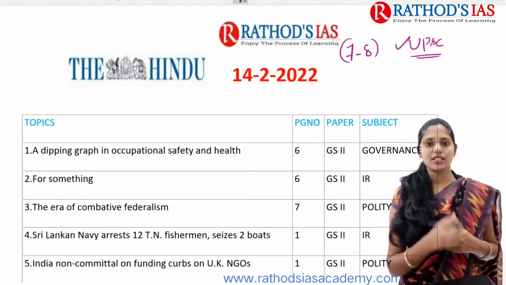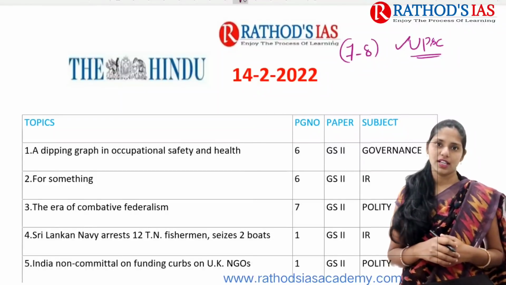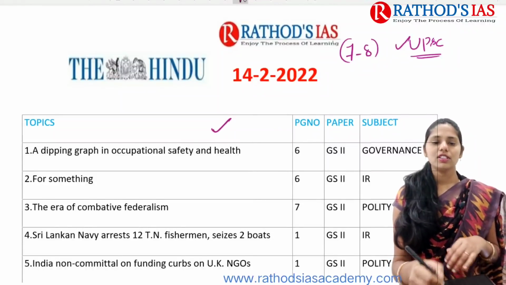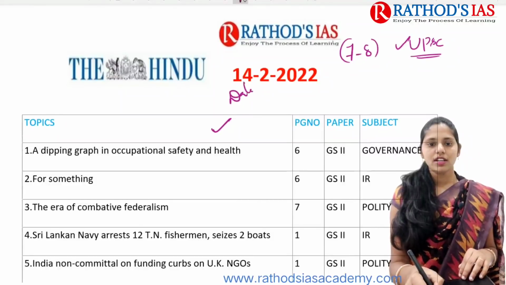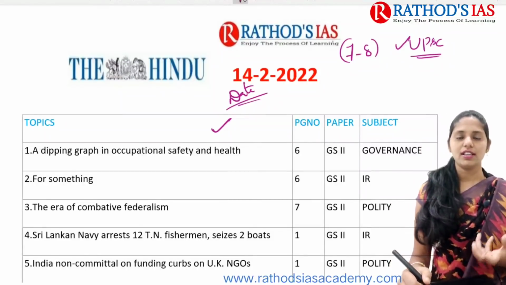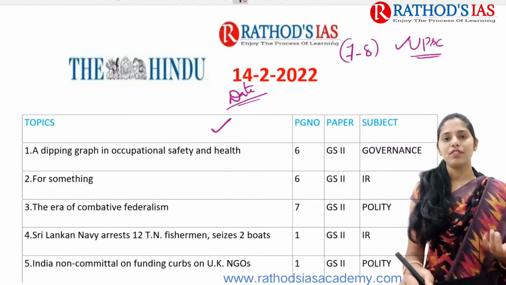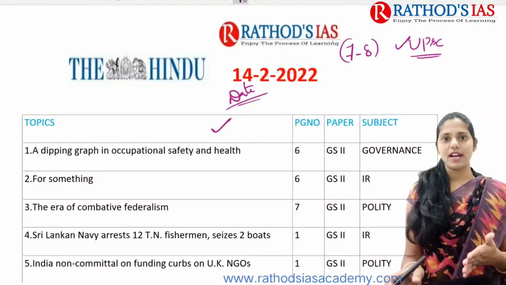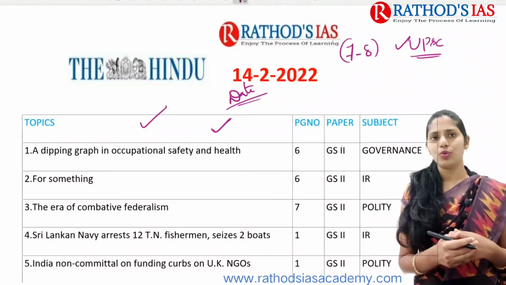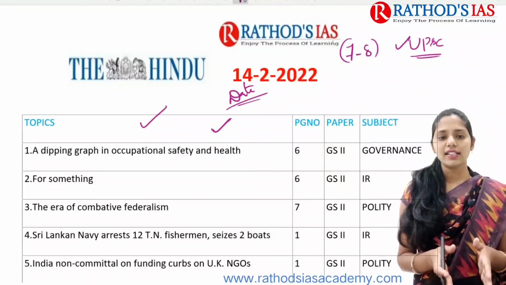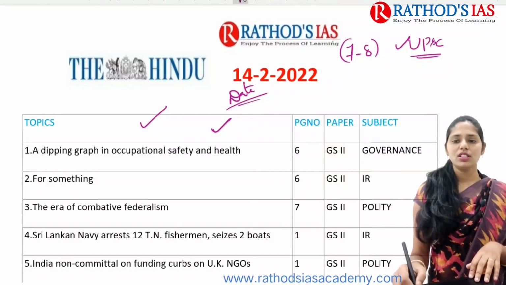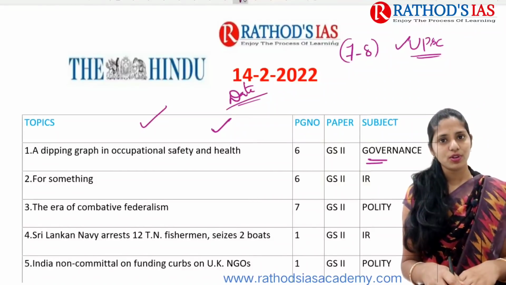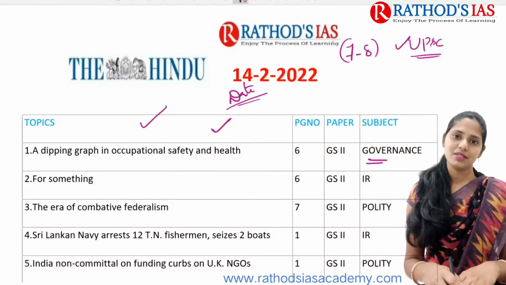So first topic, it is about occupational safety and health. This article is mainly talking about some data regarding occupational safety and health, that is, there is an increase in the number of incidents of accidents, especially seen in industries, factories, etc. That is mainly focused here, and this article says what is to be done. So this article is important from your governance point of view, which mainly comes under GS paper 2.